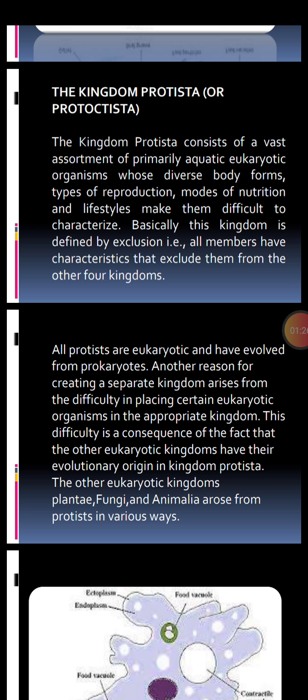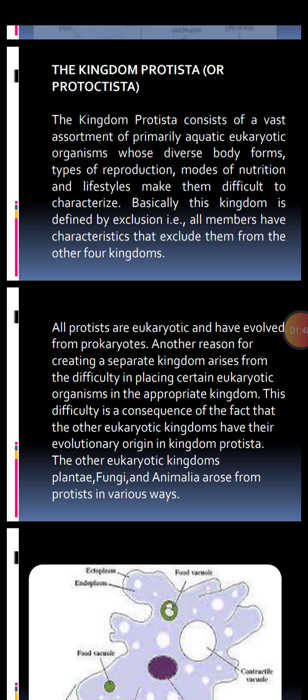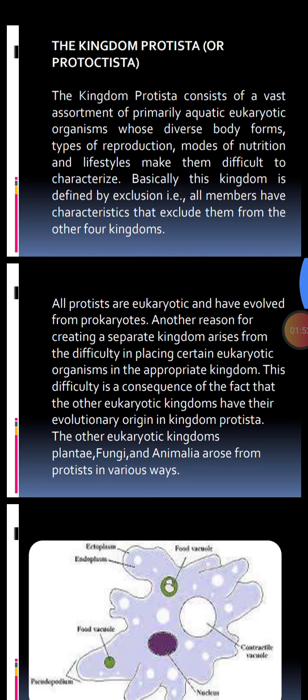Another reason for creating a separate kingdom Protista arises from the difficulty in placing certain eukaryotic organisms in the appropriate kingdom. There are some appropriate kingdoms like kingdom Plantae. It includes all plants. They have no controversial characters. They look just like plants. Kingdom Animalia includes animals, and kingdom Fungi includes fungi. But Euglena-like organisms were not well suited to be placed in these appropriate kingdoms like Plantae, Animalia, or Fungi. So a separate kingdom was made, called kingdom Protista.